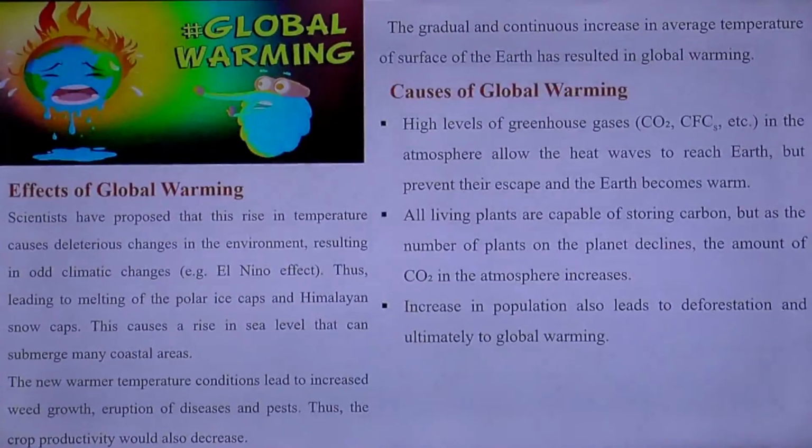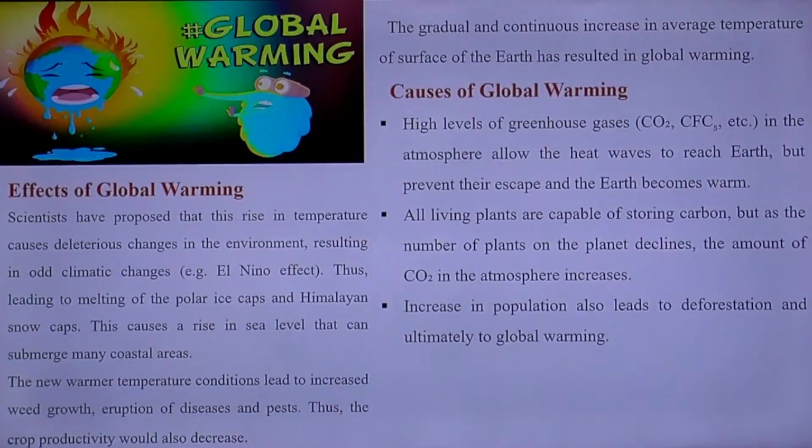Now let us see some effects of global warming. Scientists have proposed that there is a rise in temperature, which leads to environmental changes resulting in odd climatic changes. This causes a rise in sea level, which results in the submerging of many coastal areas. The new warmer temperature conditions lead to increased weed growth, outbreaks of disease and pests, etc., which leads to a decrease in crop productivity.